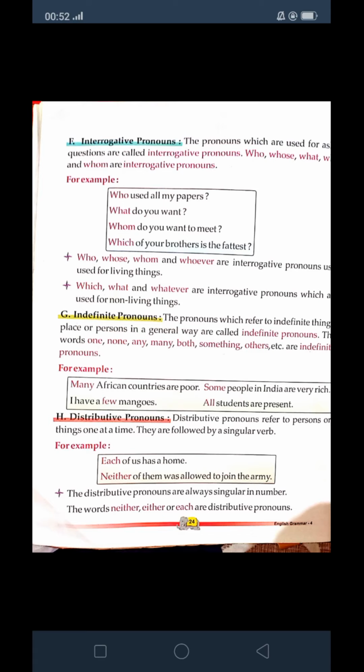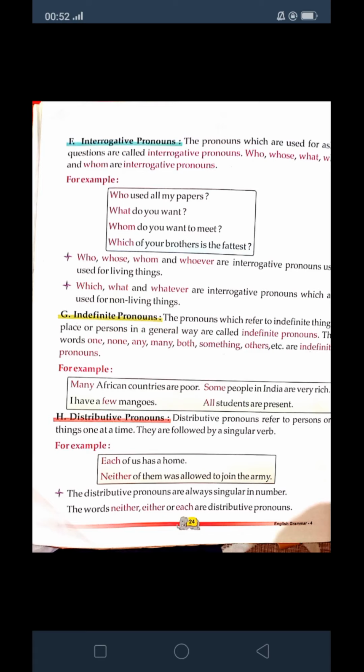Here you can see who, whose, whom and whoever are interrogative pronouns used for living things. Keep in mind, you have to learn it. Which, what, whatever are pronouns which are used for non-living things. Learn it clearly. Who, whose, whom, whoever are used for living things. Which, what, whatever are used for non-living things.